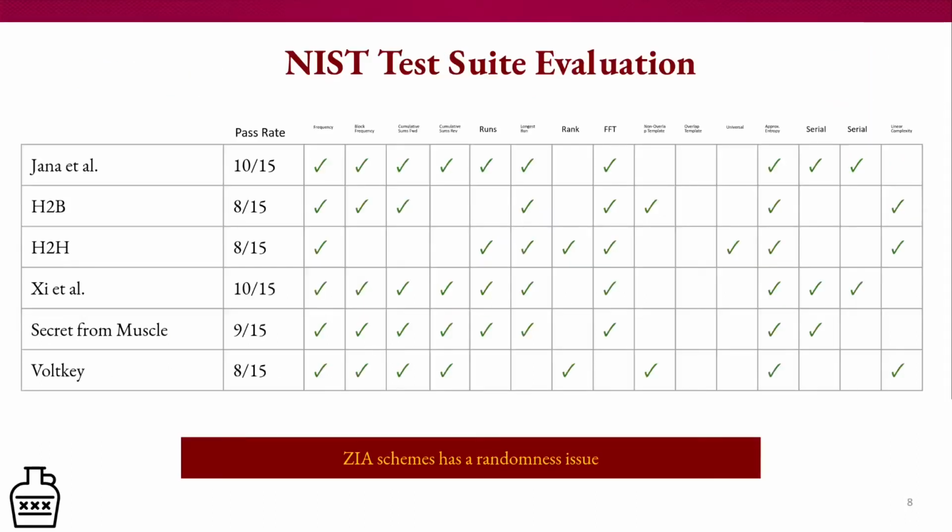Now that we have a good understanding of the issue that plagues a lot of ZIA schemes, this table represents the relationship between randomness and the said ZIA scheme. What we can gauge from this table is that the randomness is more of a problem of the key generation. To have good keys, you need to have good randomness. And from all the recently published works we have in this table, none of them have yet to pass all 15 NIST tests, which are a very good way to evaluate randomness. Therefore, ZIA has a randomness problem.